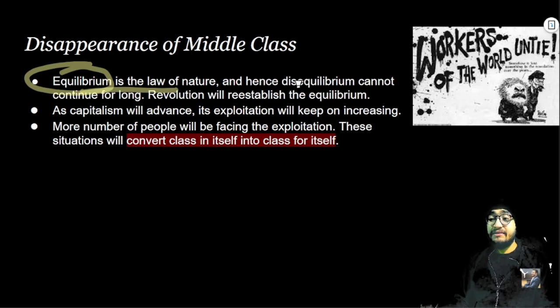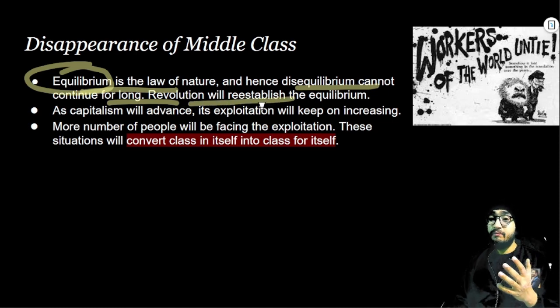And likely the disequilibrium cannot continue for long. Why? Because it is against the law of nature, and revolution will become imminent. It will re-establish the equilibrium. That is why Marx is saying how important revolution is, right? Because revolution is helping to re-establish equilibrium in nature, equilibrium in society.